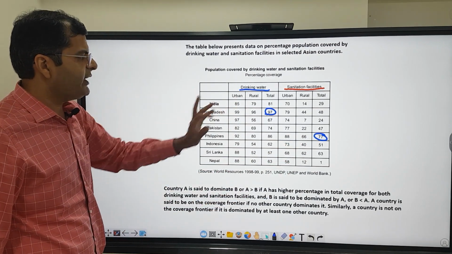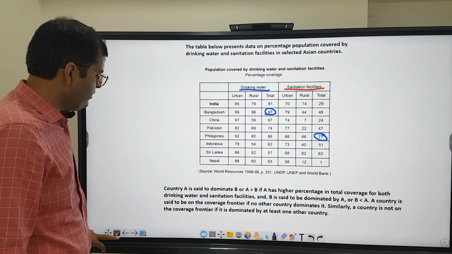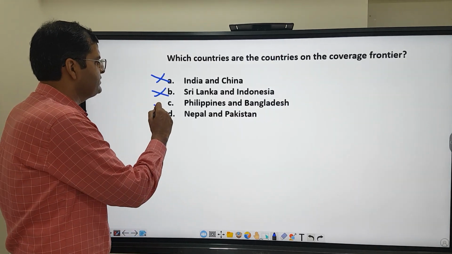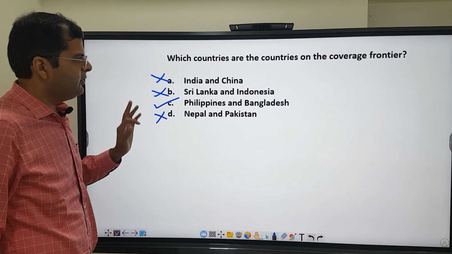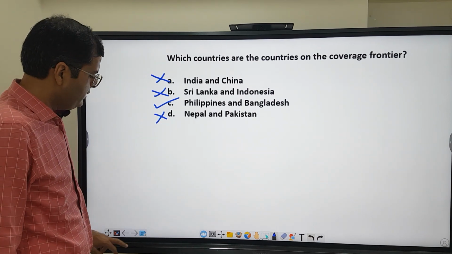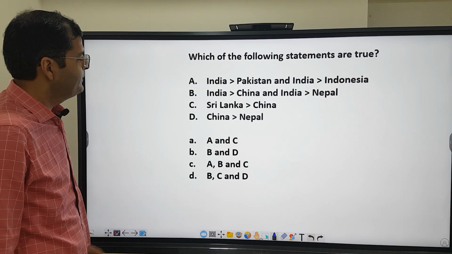Okay, so Bangladesh also cannot be dominated. So Philippines cannot be dominated, Bangladesh cannot be dominated. So answer option C is the correct answer. We don't even check for D. So answer option C is the right answer for this question. We'll look at the next question of the set then.